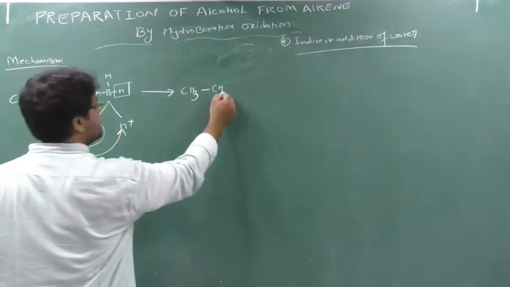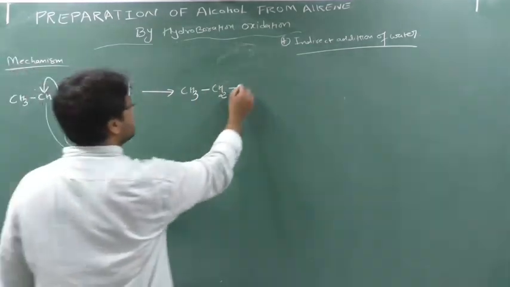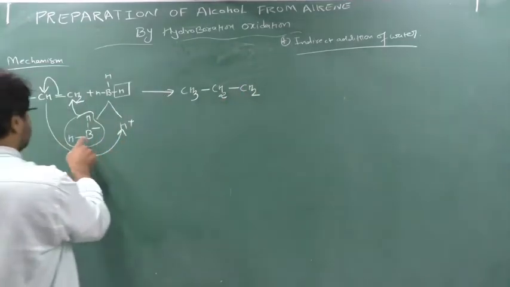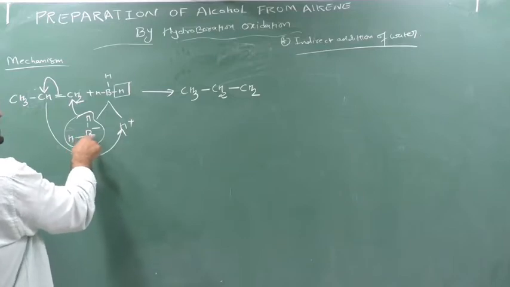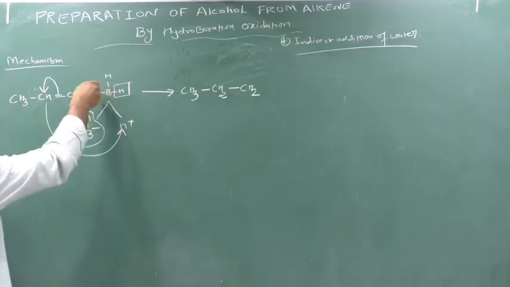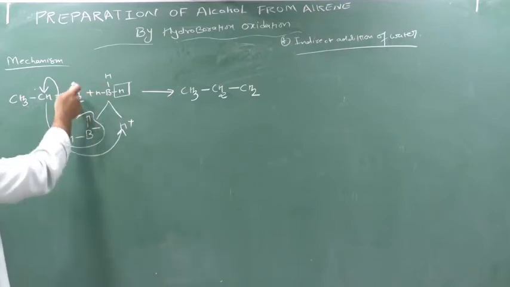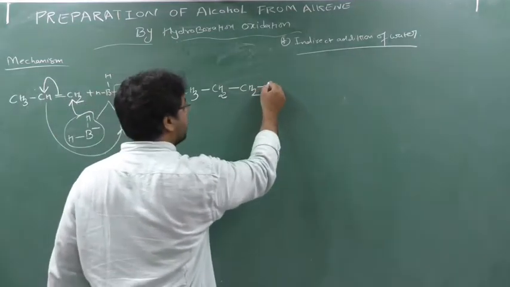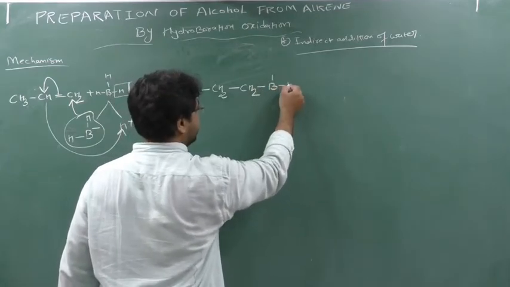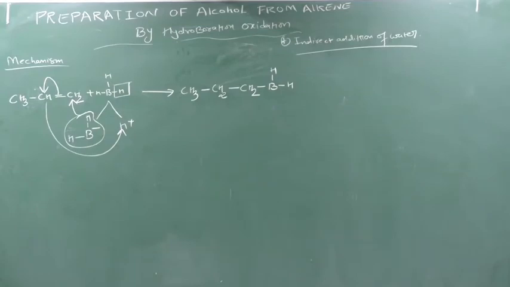H plus, so it forms what? The CH2 double bond is broken to single bond. This CH2 is doing reaction with what? This boron. Yes or no? Because the negative charge is with what? The negative charge is with boron, because hydrogen is removed from boron. So negative charge will come on boron. So this boron will do the reaction with this CH2, means this whole species. So the bond will form through boron. So this is the first step.